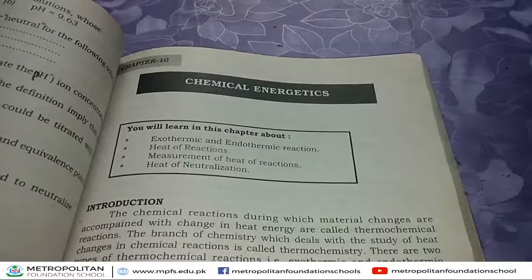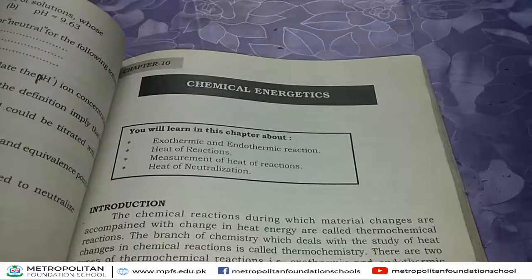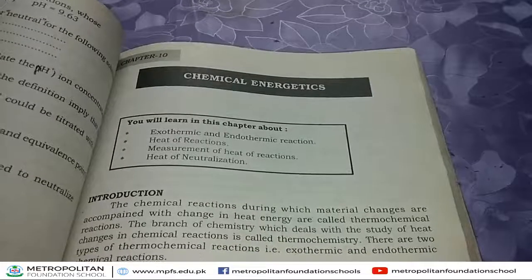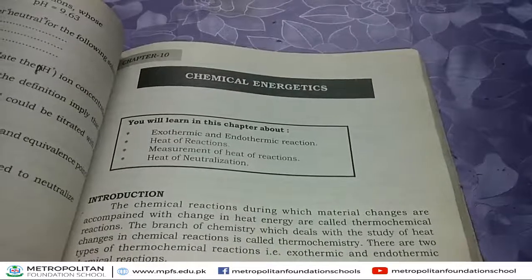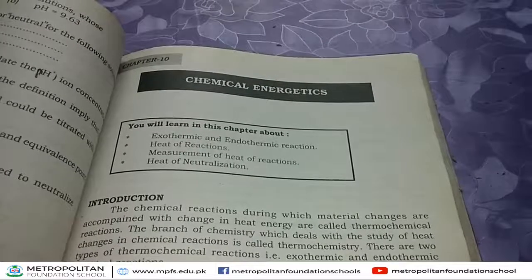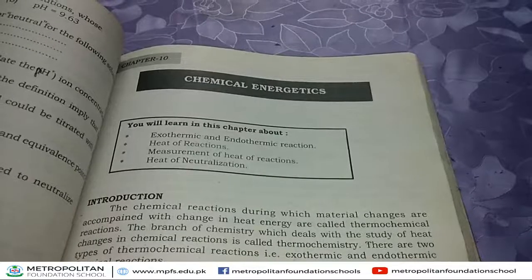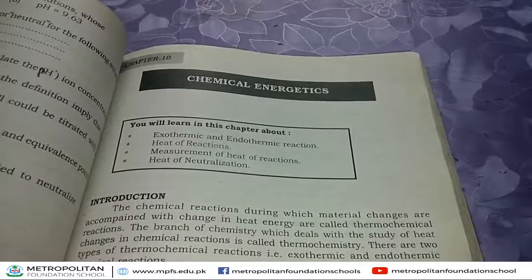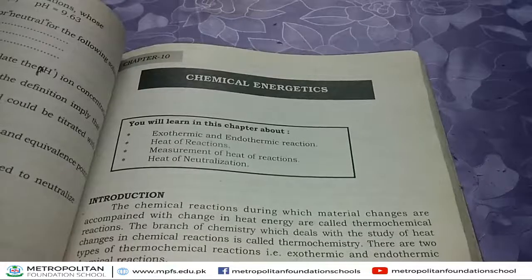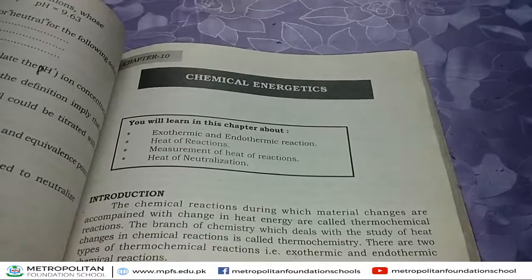Now, next we define how many types of thermochemical reactions there are. There are two types of thermochemical reactions. Number 1, exothermic reaction, and number 2, endothermic reaction. How many types of chemical reaction? There are two types. Number 1, exothermic, and number 2, endothermic reaction.